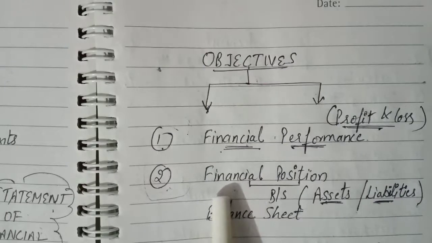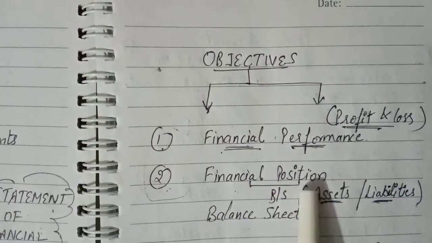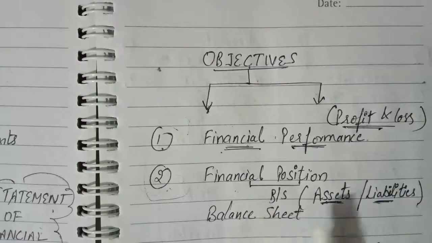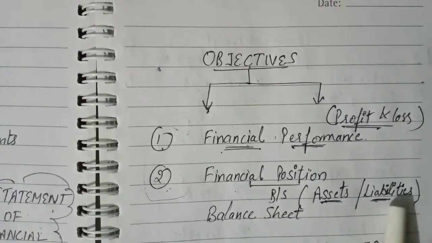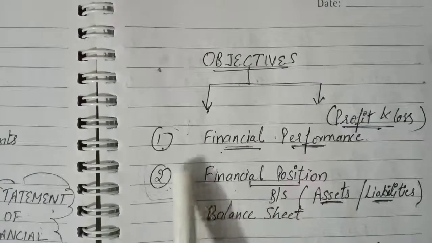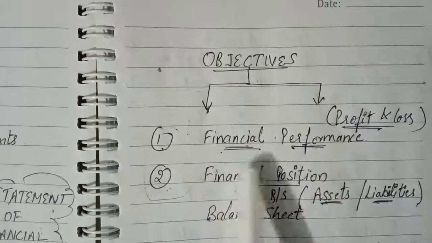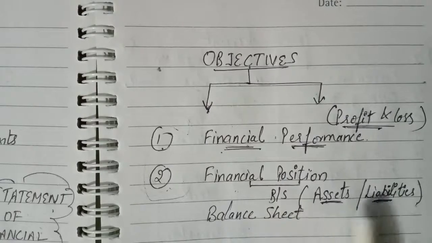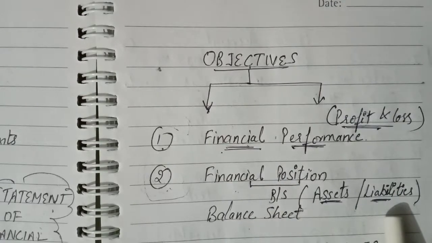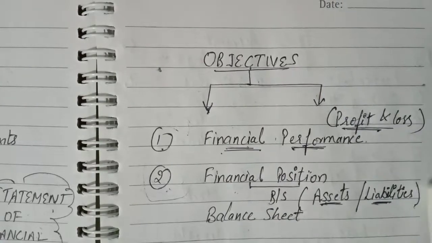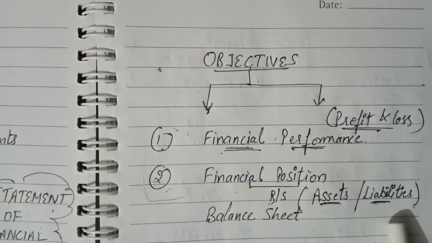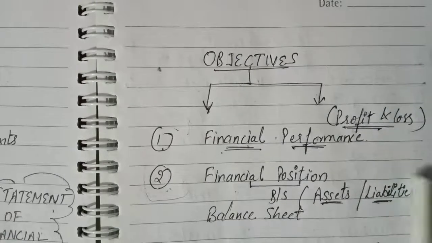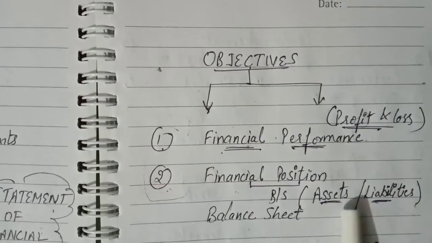And second, to present a true and fair view of financial position, that is assets and liabilities of the business. Financial position will be shown by the balance sheet, and in the balance sheet assets and liabilities of the business will be recorded. So these are the two main objectives of financial statements. First, to show the profit and loss account. Second, to show the assets and liabilities of the business.